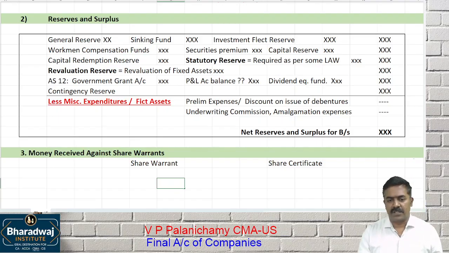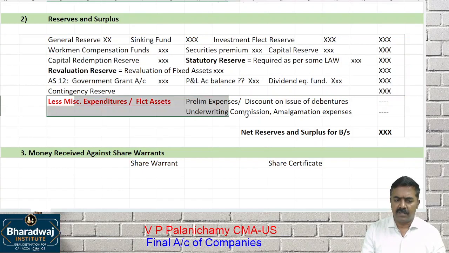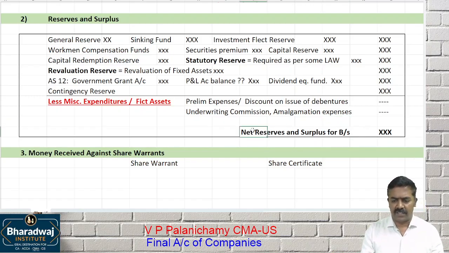So from all the reserves and surplus given in a question, add up minus what? Miscellaneous expenditures or fictitious assets which are not having any realizable value. Eliminate them. It will give us net reserves and surplus for the balance sheet.